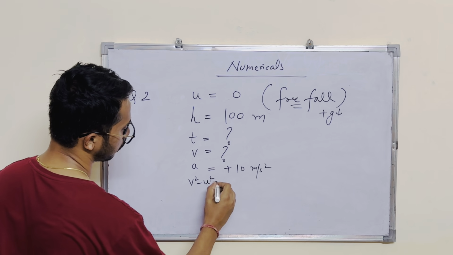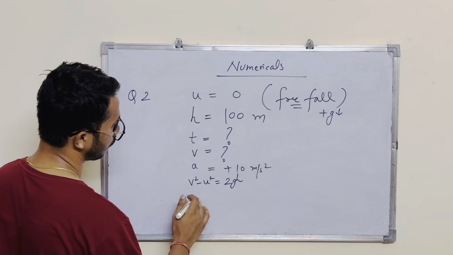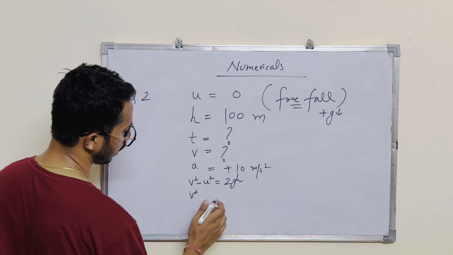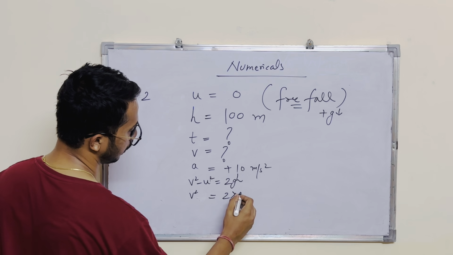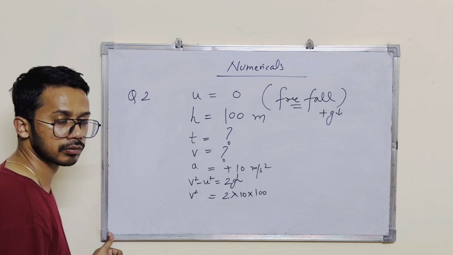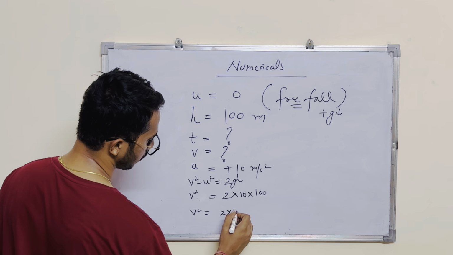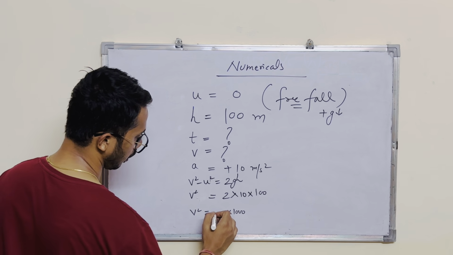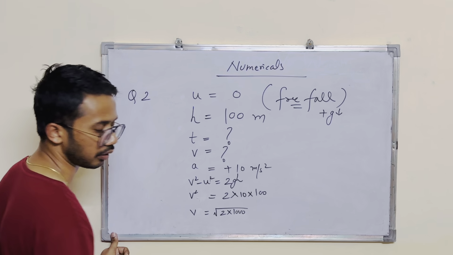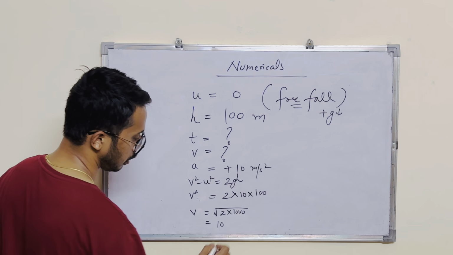v square minus u square equals 2gh. v is what we want to calculate, u is 0, so minus 0 square will be 0 only, equal to 2 into 10 into h, and h is 100. So we get v square equal to 2 into 1000. If you want to calculate the value of v, you just take the square root of it. 1000 we can write as 10 into 100, and we can take the 10 out.